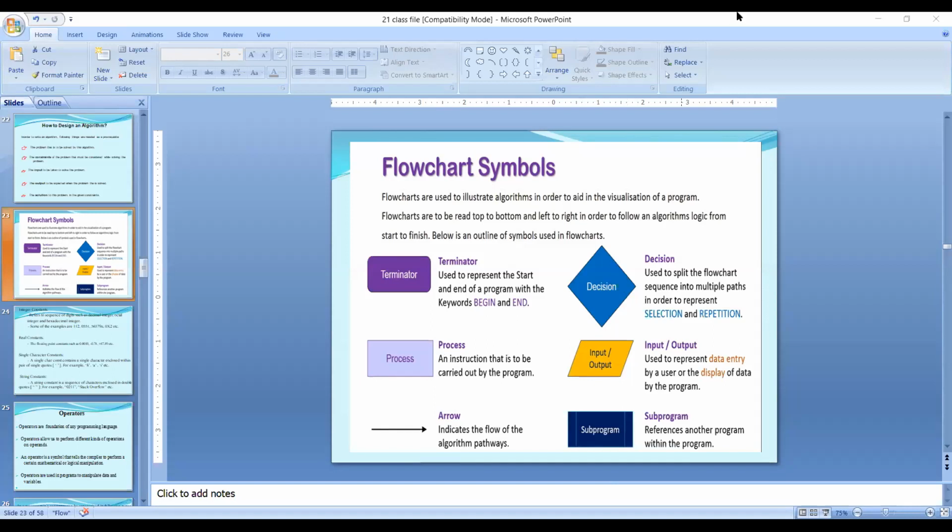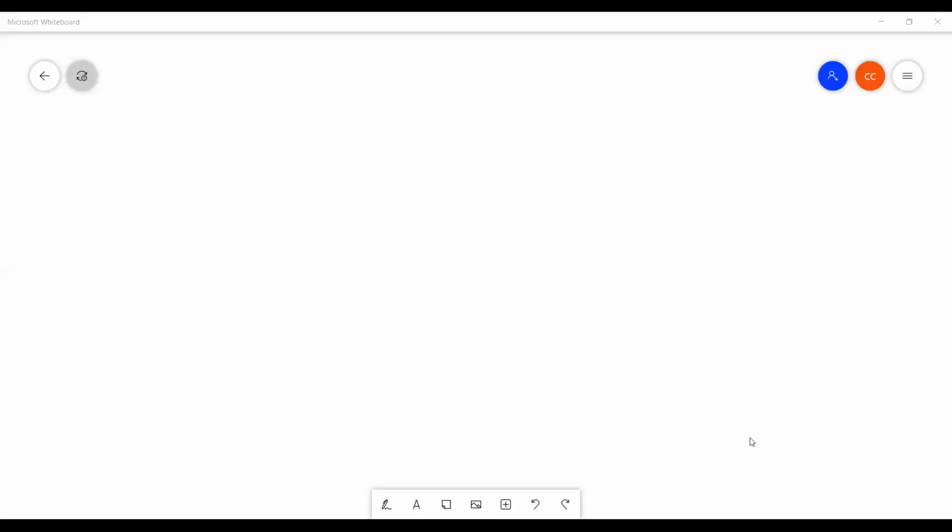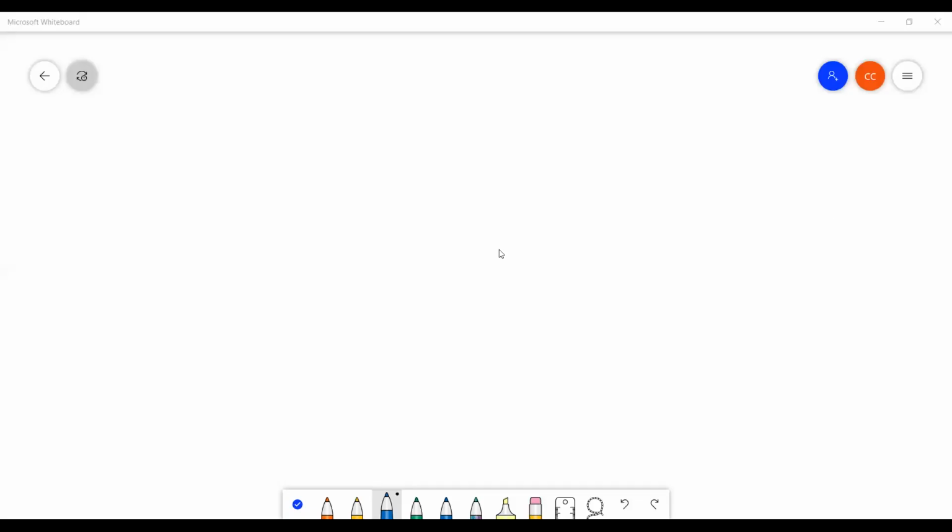Then I will start drawing the flowchart. Again, see what is first. First one in the algorithm is start.